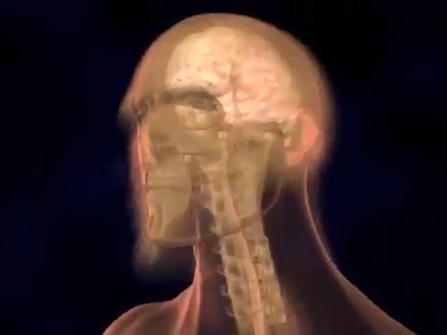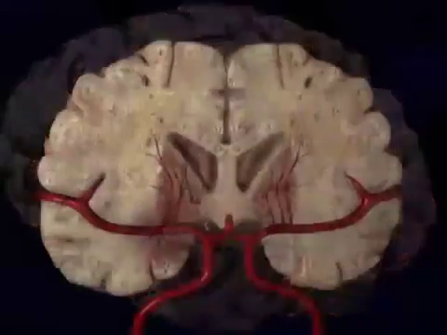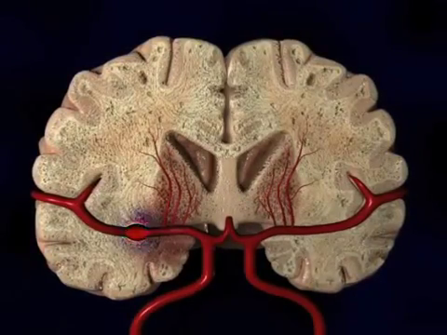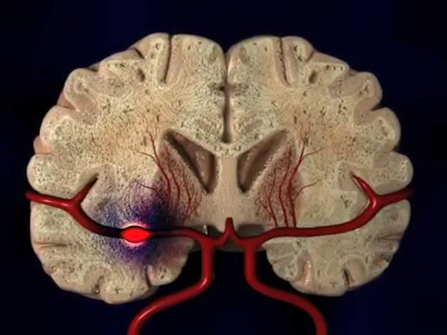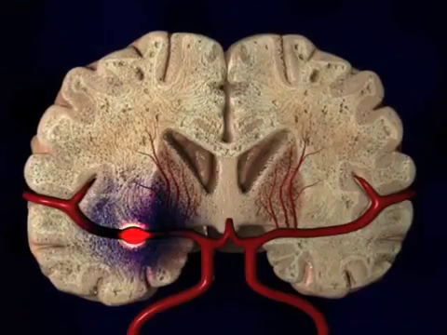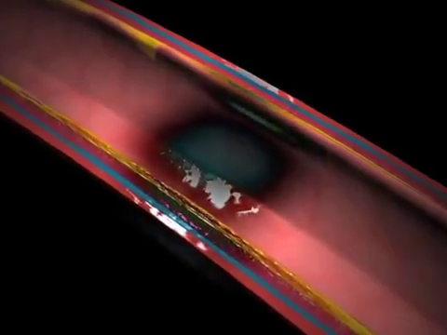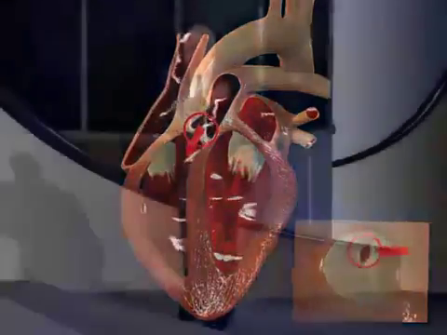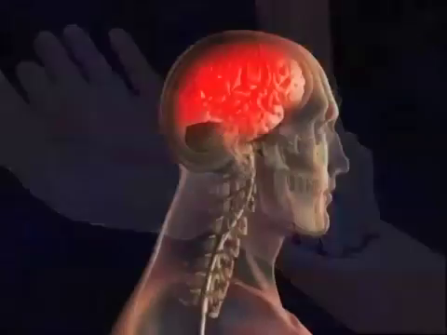There are two types of stroke: ischemic and hemorrhagic. Ischemic stroke is caused when a blood clot blocks an artery in or leading to the brain. It is the most common type of stroke and accounts for nearly 80% of all strokes. Blockage is triggered by the buildup of plaque in an artery due to atherosclerosis. Other causes include abnormal heart valves and a history of heart attack, or rarely, blood clotting disorders or traumatic injury.